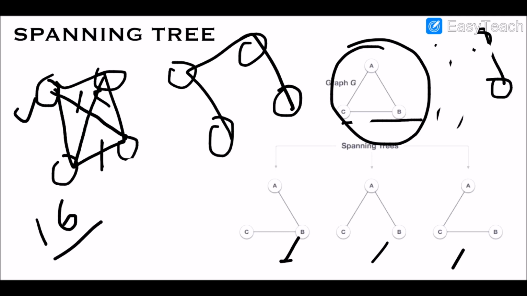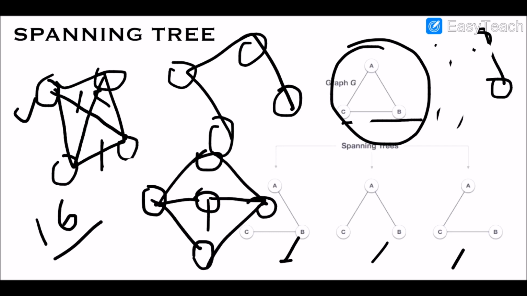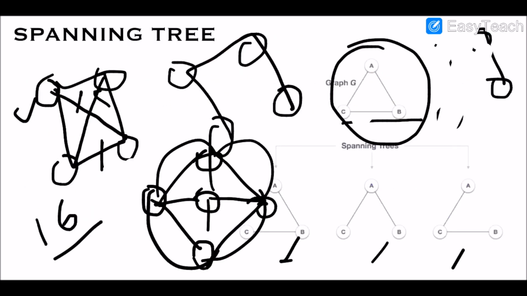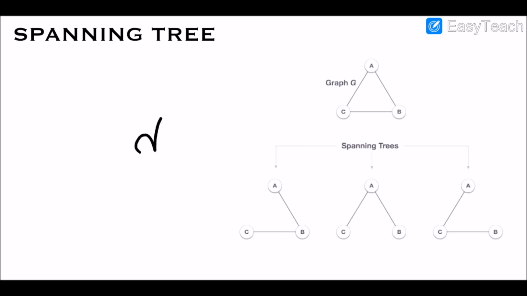But if we talk about a graph with, let's say, 5 nodes, how many spanning trees will be possible in this particular 5 node graph, and let's say if it is a complete graph, right? So in such cases we are going to use a formula, and that formula says that n to the power n minus 2 will be the total number of spanning trees possible out of a complete connected graph. Now what is the meaning of complete graph? Complete graph means that there is an edge between every pair of vertices.